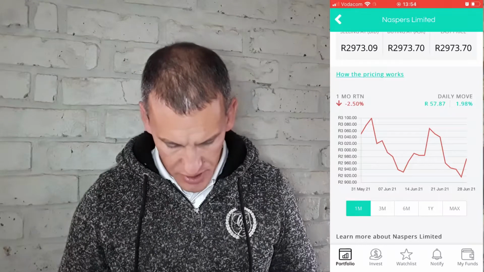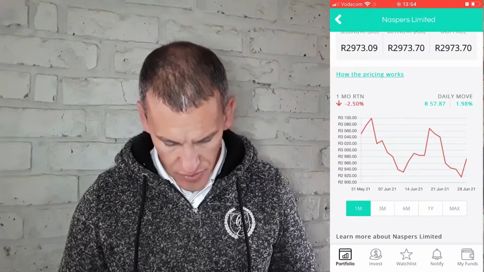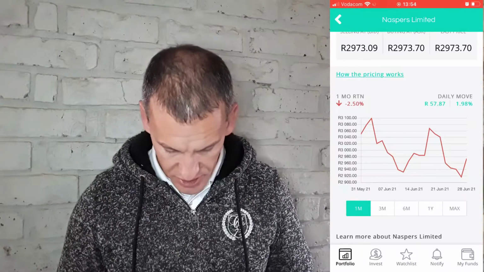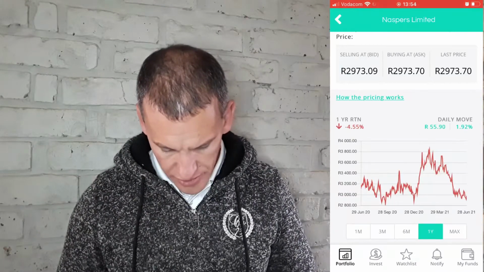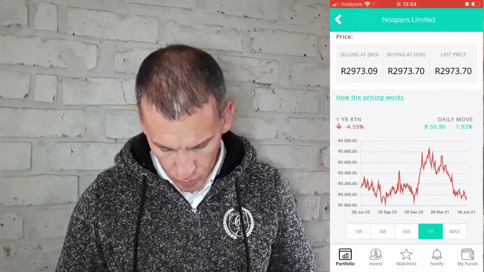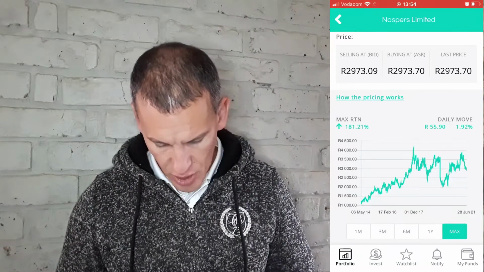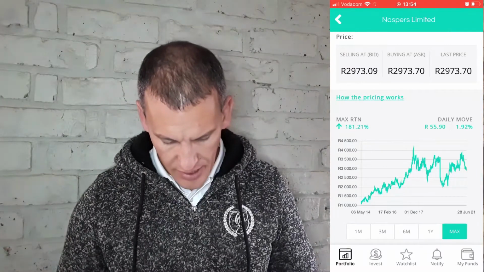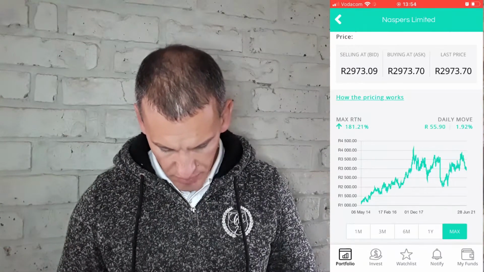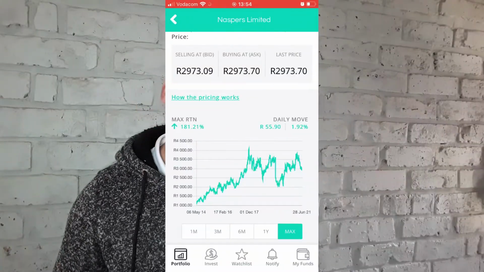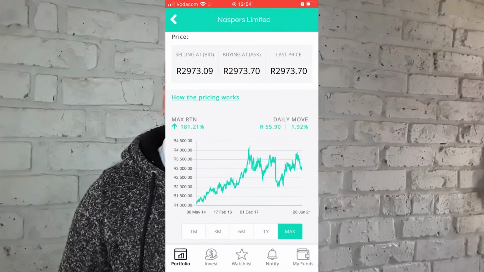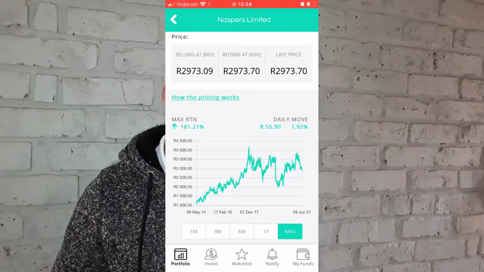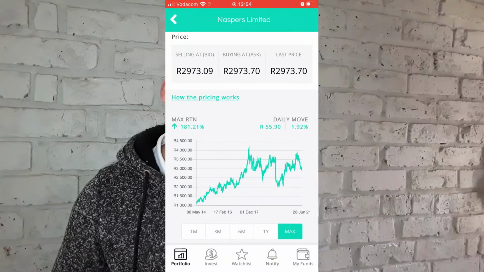The last month, once again, as you can see in the default view, there's been a dip of 2.5%. If we go 1 year ago, we're still lower than what it was a year ago. If we go max though, you'll see that there's still an increase of 181% since May 2014. And this really shows again that if you hold long term in a company that is profitable and is growing, you will get a return on your investment.